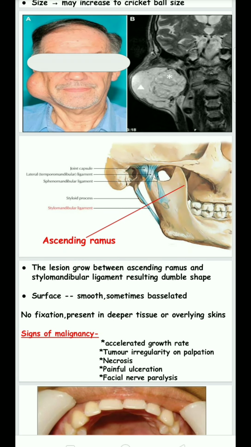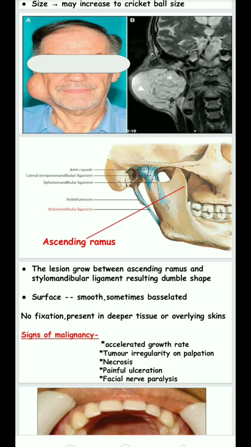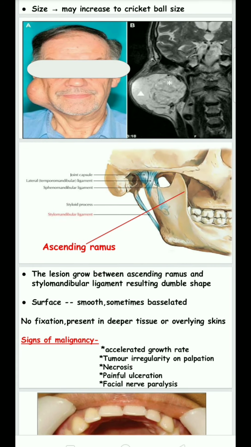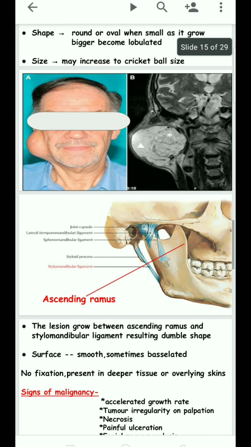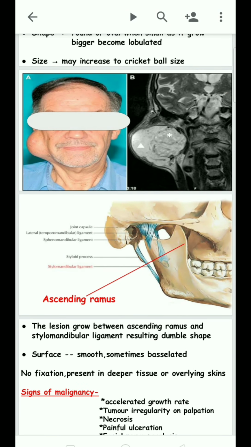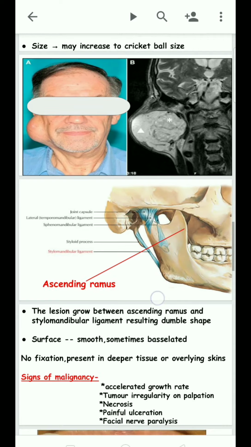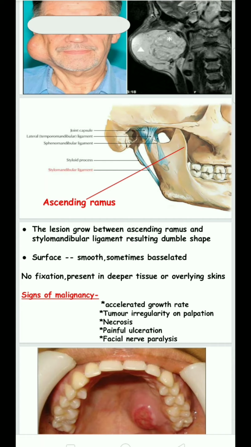The lesion grows between the stylomandibular ligament and the ascending ramus and looks like a dumbbell shape. There is no fixation, which means the tumor is easily movable and lies deep to the overlying skin. If the tumor undergoes accelerated growth, irregularity on palpation, painful ulceration, necrosis or facial nerve paralysis, these are signs of malignancy, which means the tumor is undergoing malignant change.